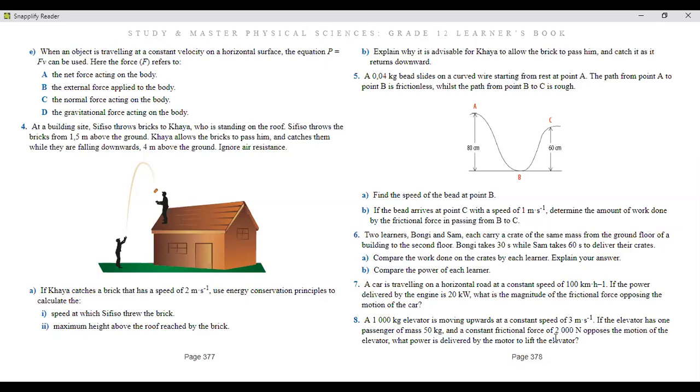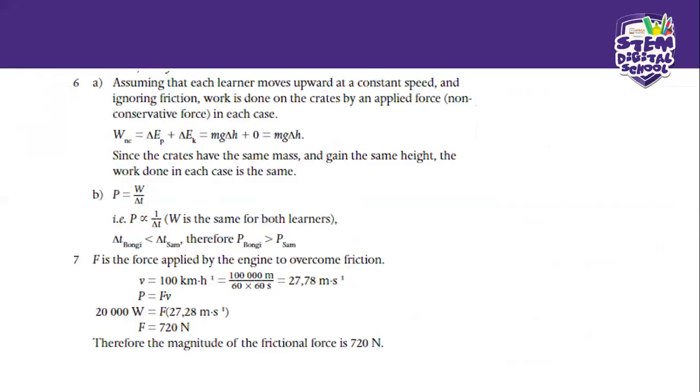I know, guys, this can be tricky, especially with so many formulas. Work done, conservative, non-conservative, all of these things can really get to a person at some point. But guys, be patient. Just take what you have. Write everything that you have. You've got velocity, you've got power. So what does that mean?